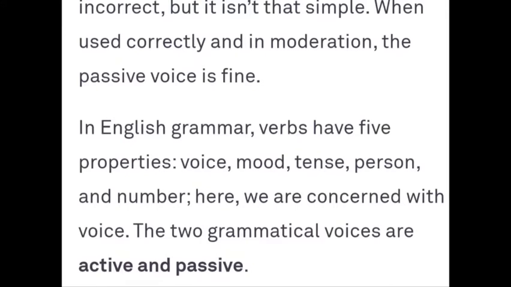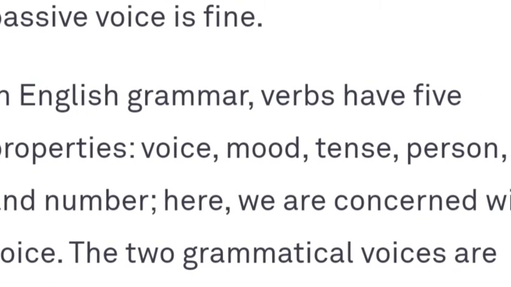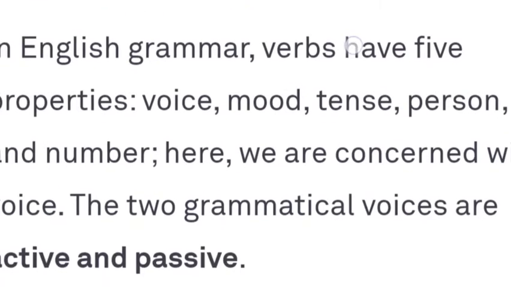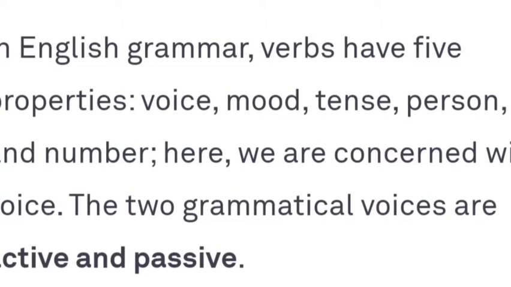In English grammar, verbs have five properties. Okay, there are five properties of verbs. See, voice, mood, tense, person, and number. What are the five properties? There is voice, the mood, in which mood you are speaking, the tense, at what time the action is taking place, person, who is doing the action, and the number, in what quantity the action is being done. Here we are concerned with voice. Now we have to learn about the voice. The two grammatical voices are active and passive voice.